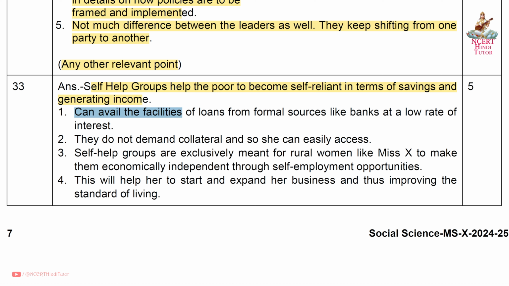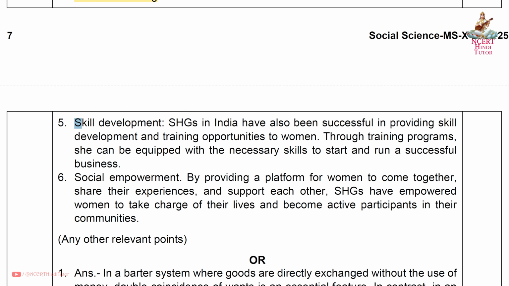First, she can avail the facilities of loans from formal sources like banks at a low rate of interest. Second, they do not demand collateral and so she can easily access it. Third, self-help groups are exclusively meant for rural women like Miss X to make them economically independent through self-employment opportunities. Fourth, this will help her to start and expand her business and thus improve the standard of living. Fifth, skill development. SHGs in India have also been successful in providing skill development and training opportunities to women.